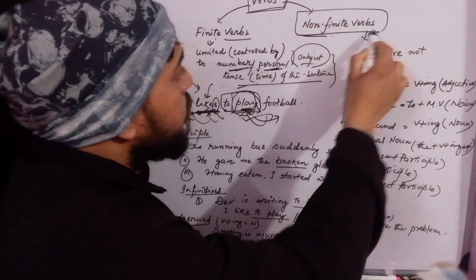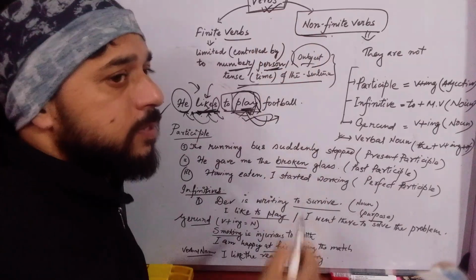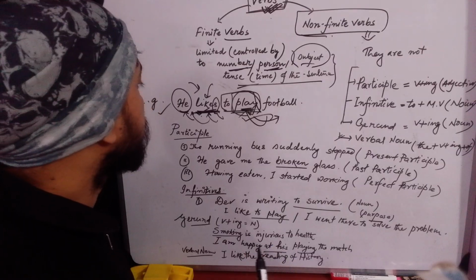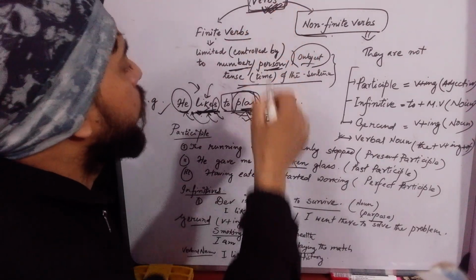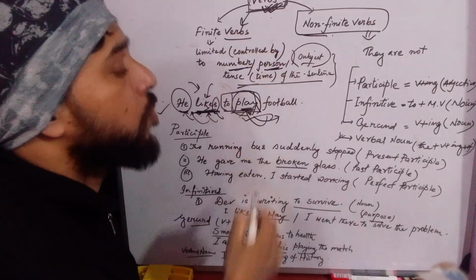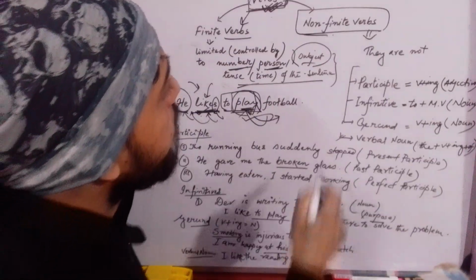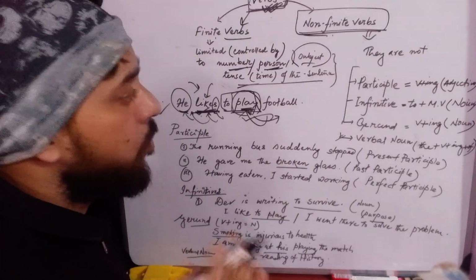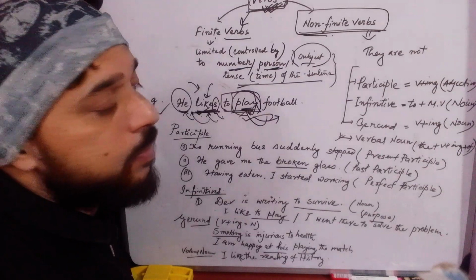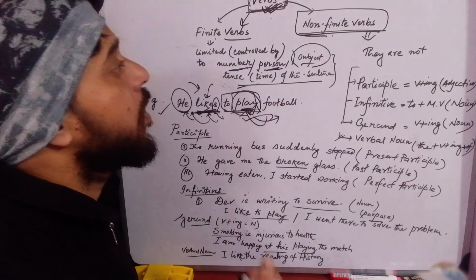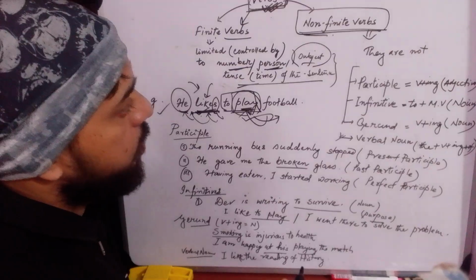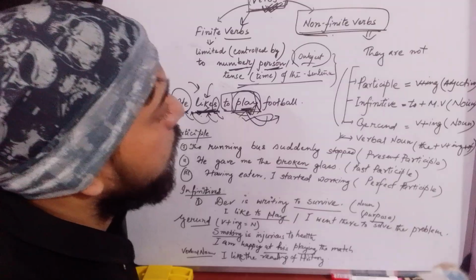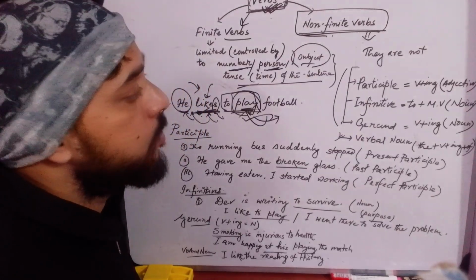Non-finite verbs. Whatever we mean with the word verb, actually that is finite verb. But in case of non-finite verbs, by form they are verbs. They look like verbs, but they are different things. They play the role of different parts of speech. Here we are getting the types of non-finite verbs.